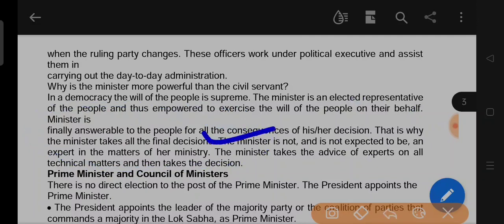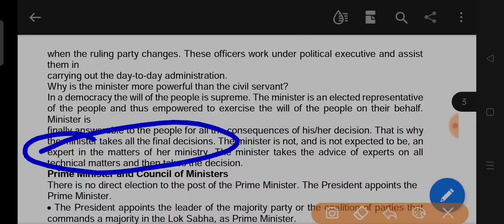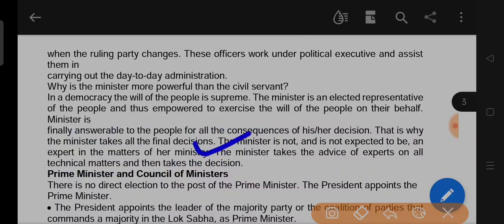The minister is not expected to be an expert in the matters of her ministry. The minister takes the advice of experts on all technical matters and then takes the decision.